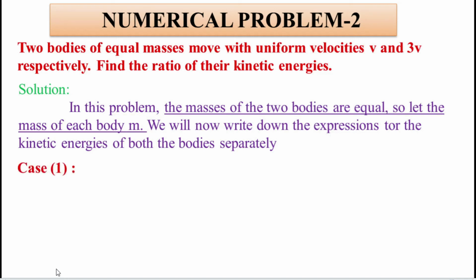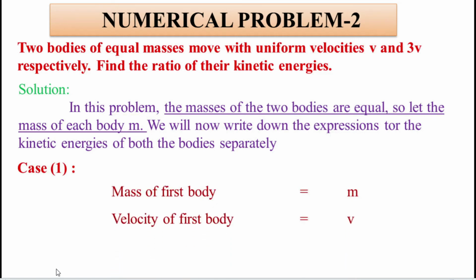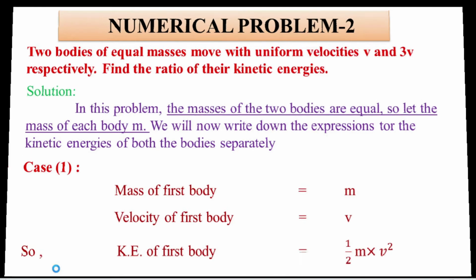So case 1, I am going to take in case 1. In case 1, the mass of the first body is m, the velocity is v. Because here in this problem they are given v. So I am going to apply these values into the formula. Kinetic energy of the first body is equal to 1 by 2, m is replaced with m and v is replaced with v square. So finally we can get the kinetic energy of the first body is equal to half mv square.